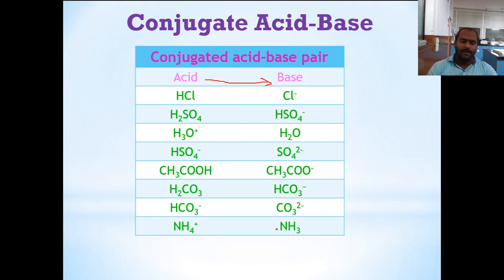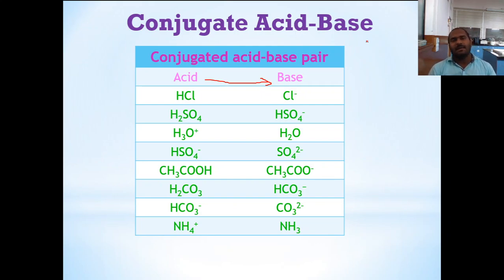Similarly, the next theory was introduced for electron acceptors and electron donors. That is the Lewis theory. The Lewis theory tells that an acid is a substance which accepts a pair of electrons, and a base is a substance which donates a pair of electrons. Then further we have seen the concept of conjugate acid and base.